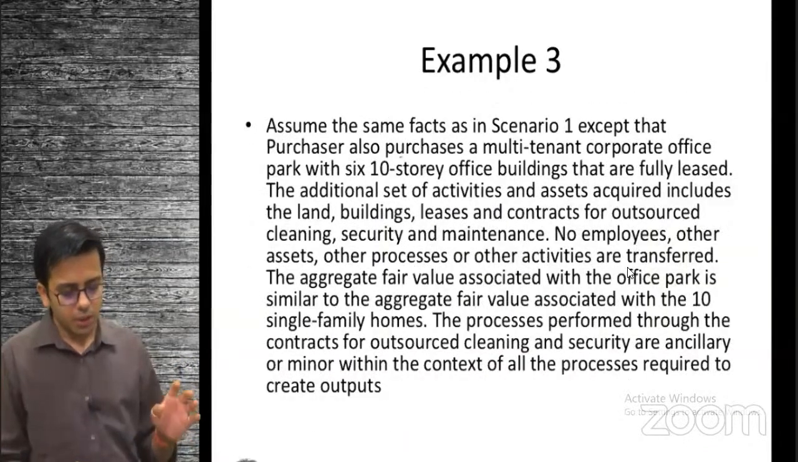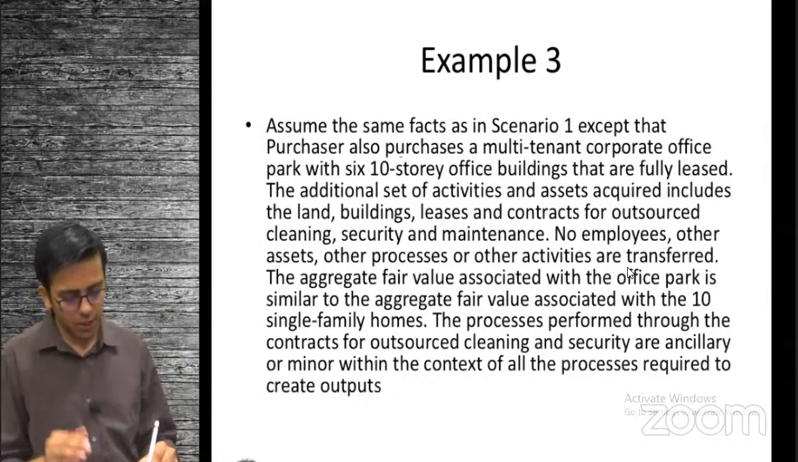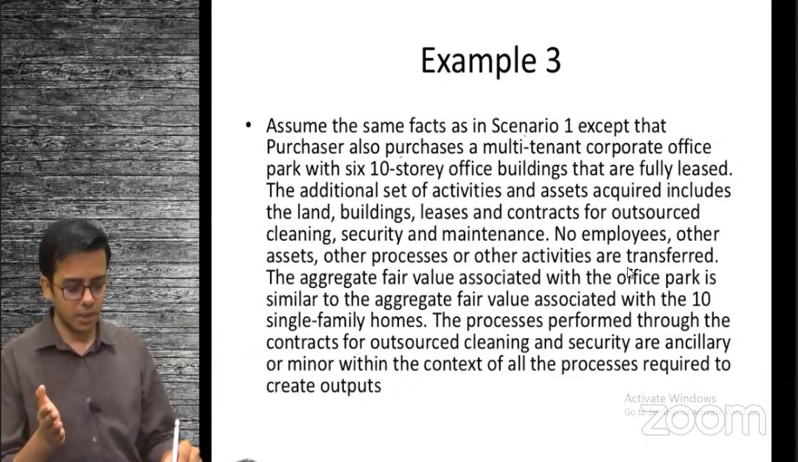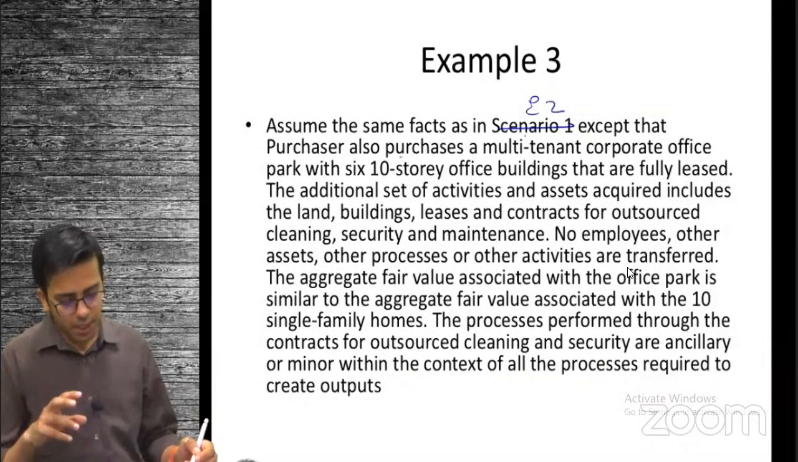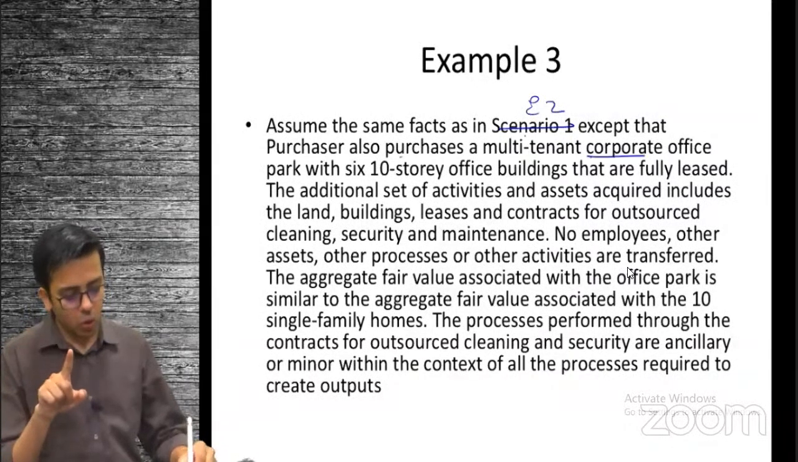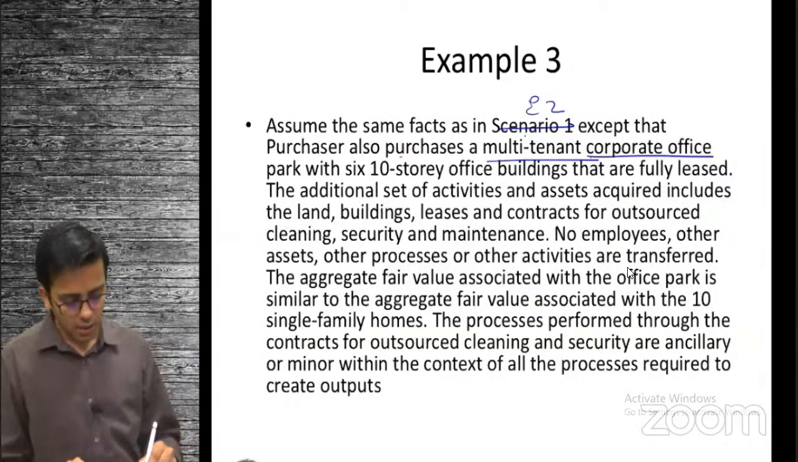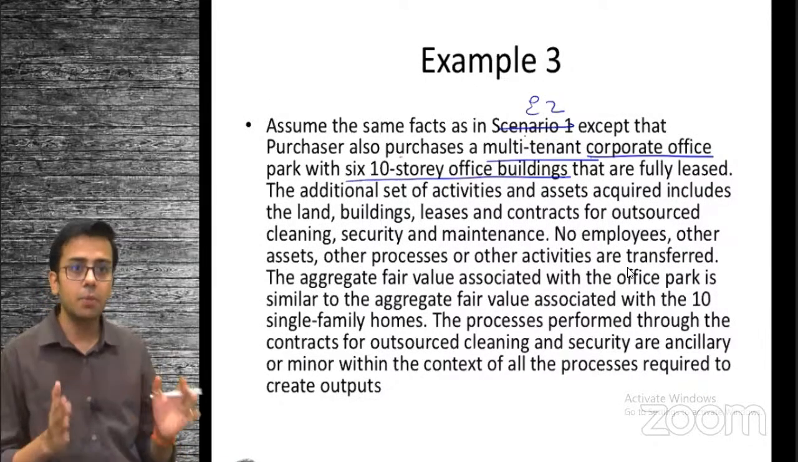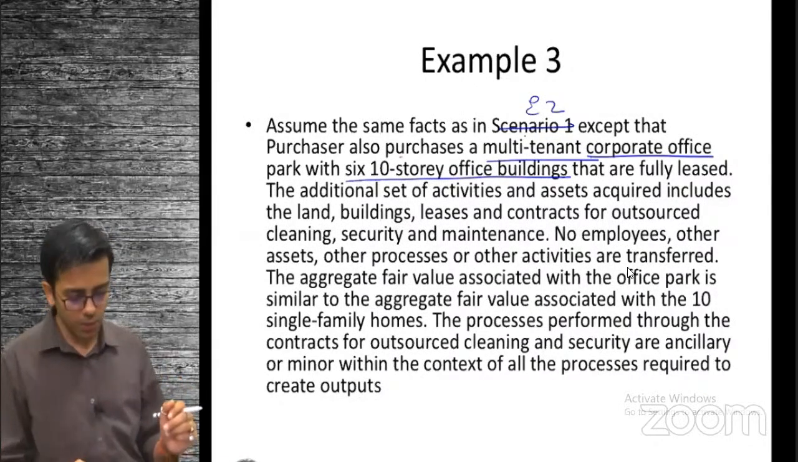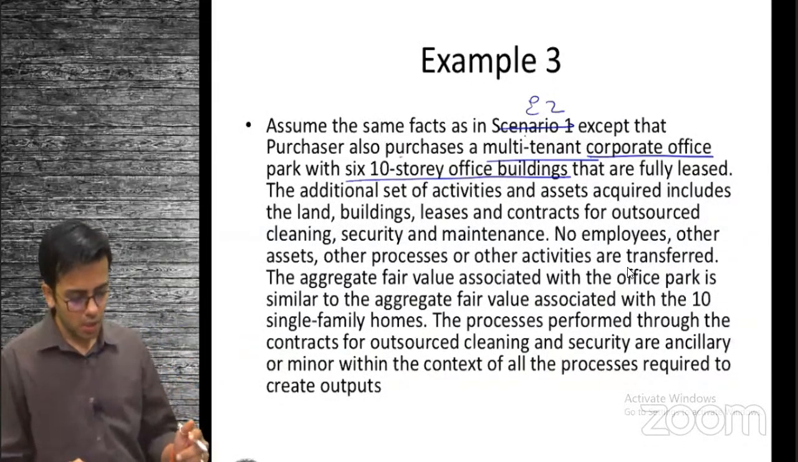Well, example 3, if you see, it says you have the same 10 single houses, same as earlier, same as example 2. Except that you also have one corporate building with multiple tenants, a park with 6 10-story buildings, corporate offices. There are 6 buildings, each having 10 floors. They are fully leased out.